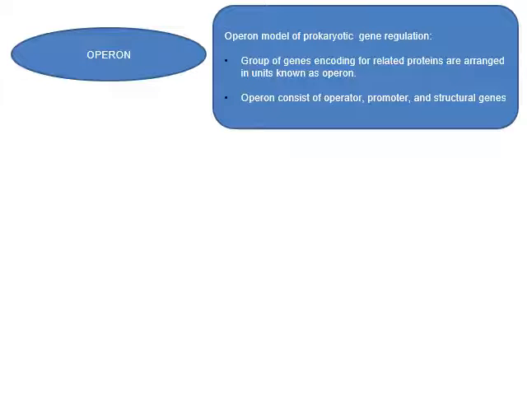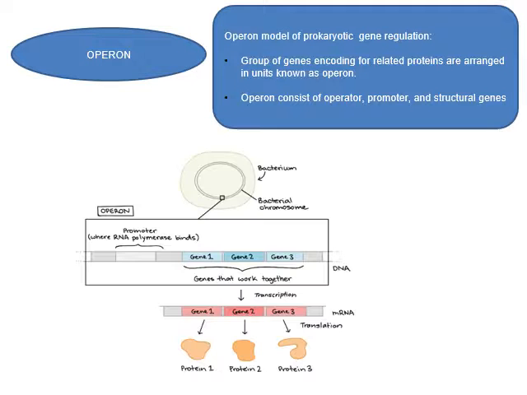Next, an operon model of prokaryotic gene regulation. You have groups of genes encoding for related proteins that are arranged in a unit known as an operon. This is how the operon looks like. An operon consists of an operator, a promoter, and also structural genes. These components are involved in gene expression for prokaryotes, so they involve transcription and also translation until it produces a functional protein.